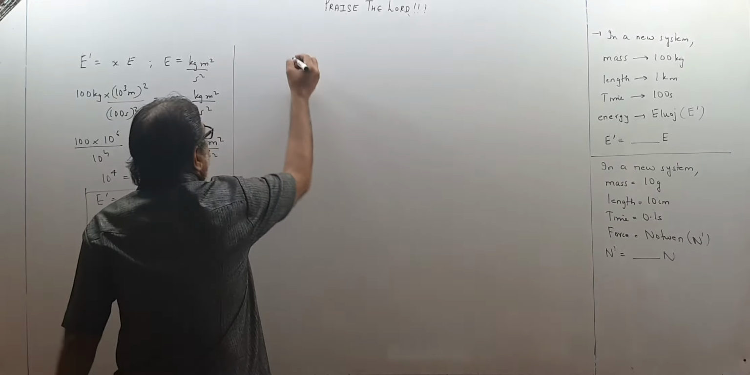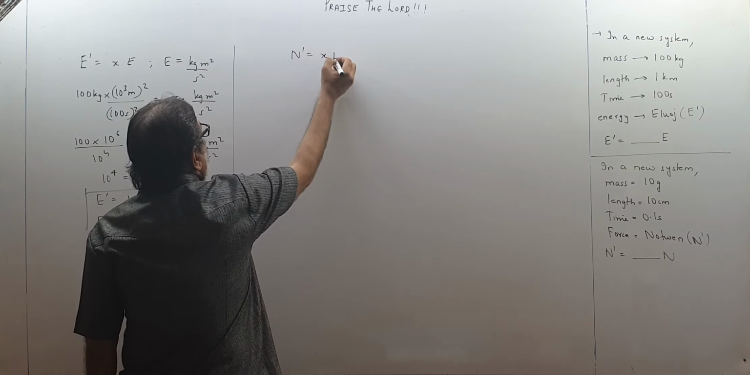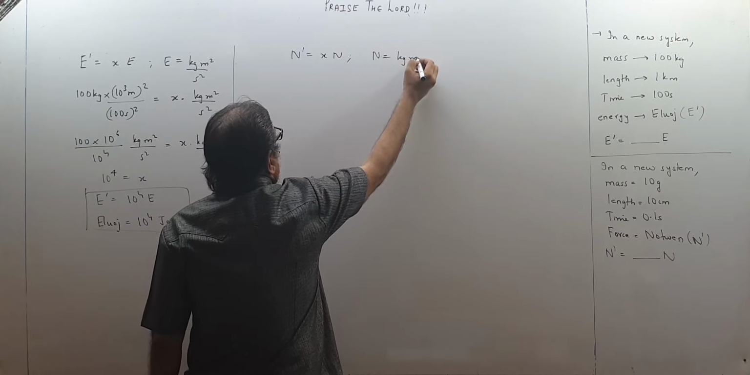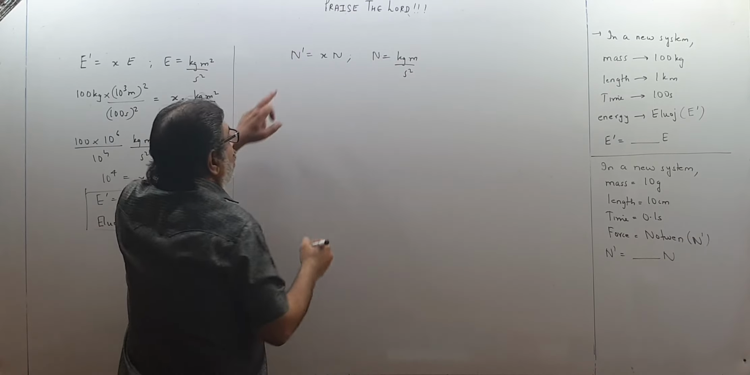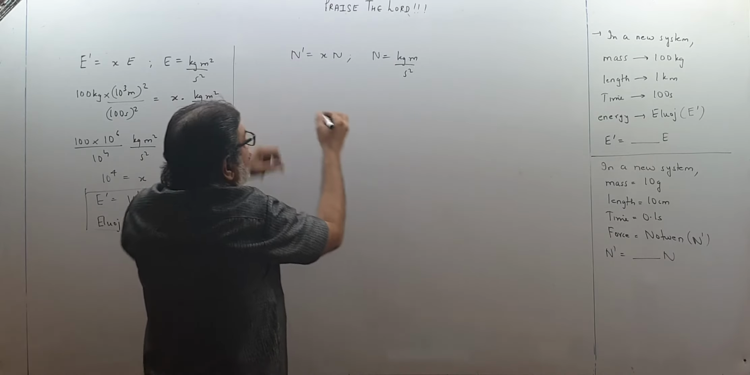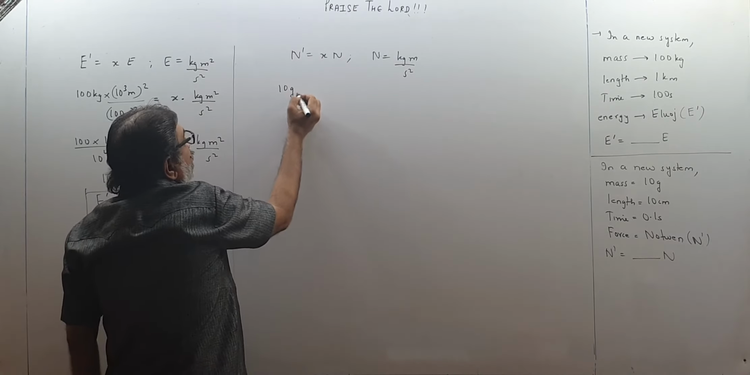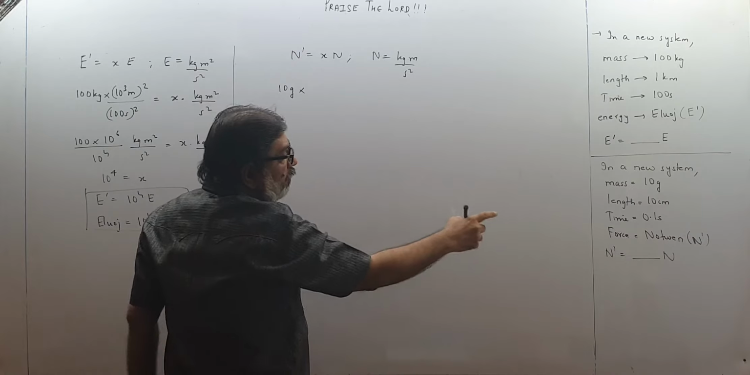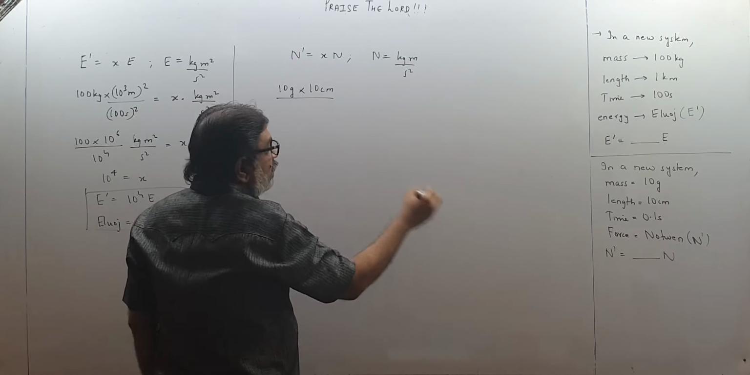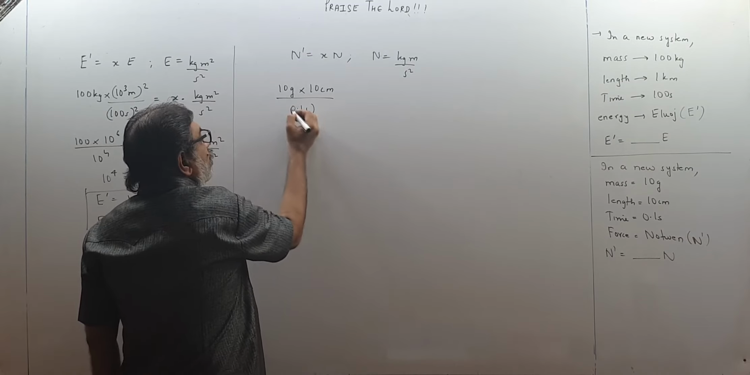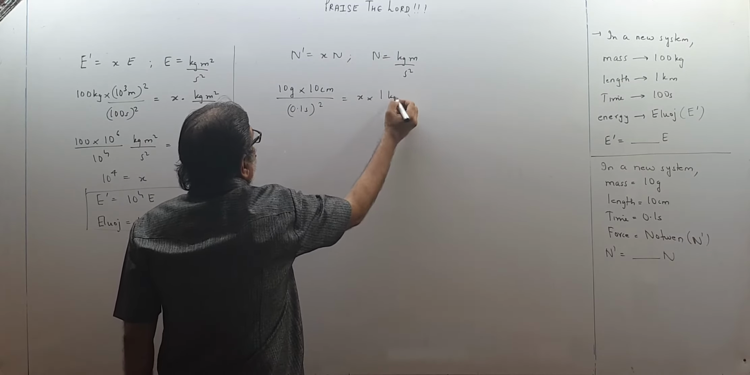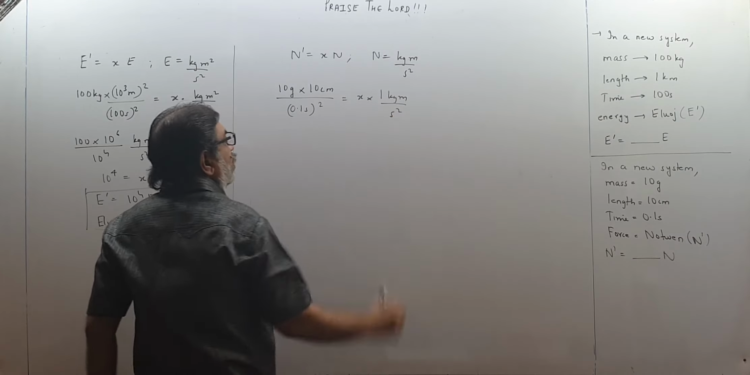So we write, supposing N dash is x times N, and what is the unit of Newton? Kg meter upon second square. Let us convert. For N dash, kilogram, how much is the new unit? 10 gram, into length, how much is length? 10 centimeter upon what is time? 0.1 second square, that is equal to x into Newton, 1 kg meter upon second square.